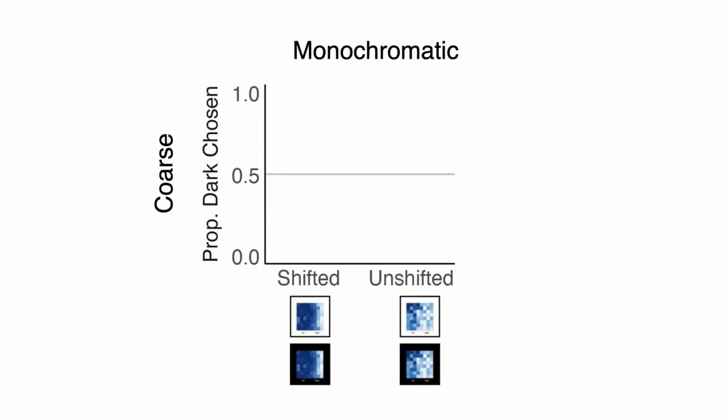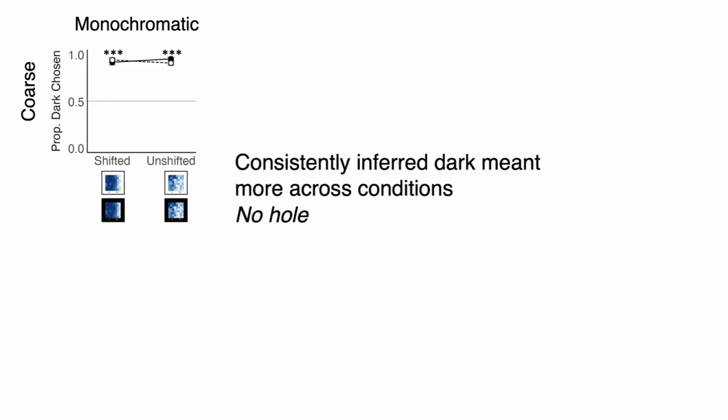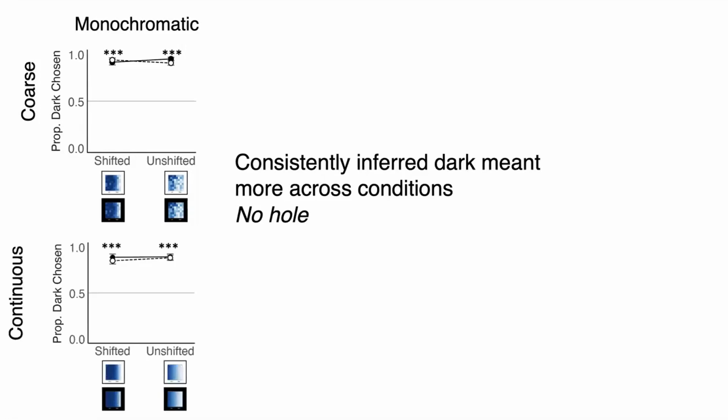This is the monochromatic condition. On the x-axis are the two data distribution conditions, shifted and unshifted. On the y-axis is the proportion of times participants responded that dark meant more, and chance is at 0.5. For the monochromatic coarse color maps, participants consistently inferred dark meant more across conditions. This pattern is expected because the color maps don't strongly appear to vary in opacity and don't appear to have holes. We found the same thing for the continuous maps.